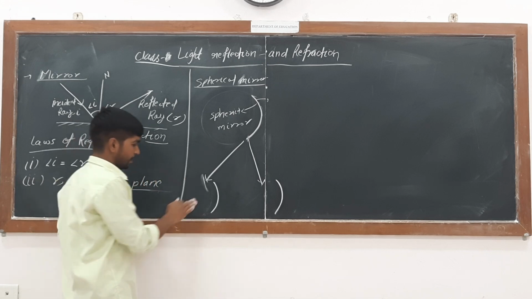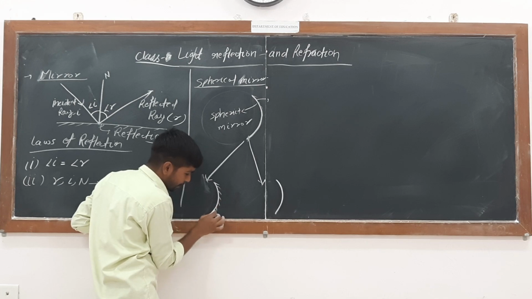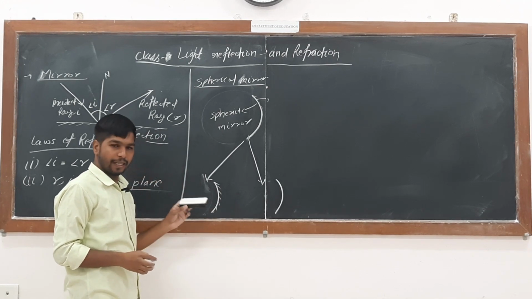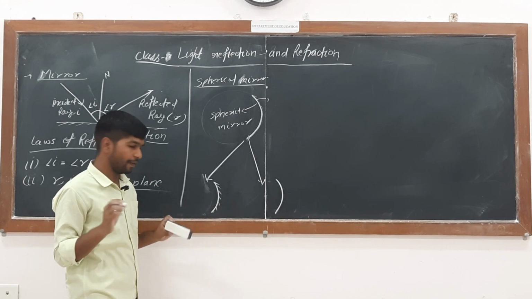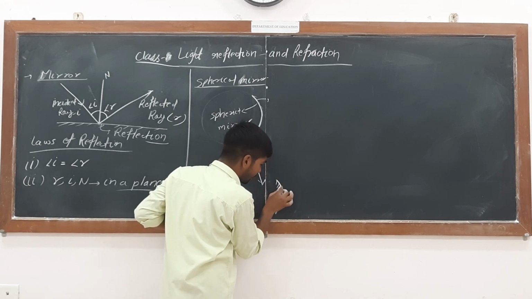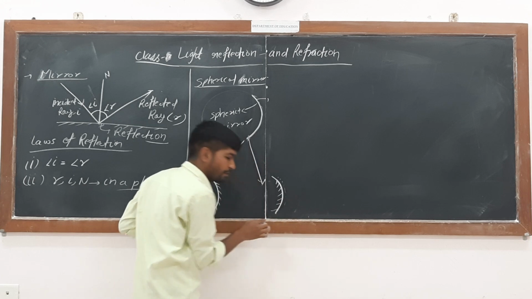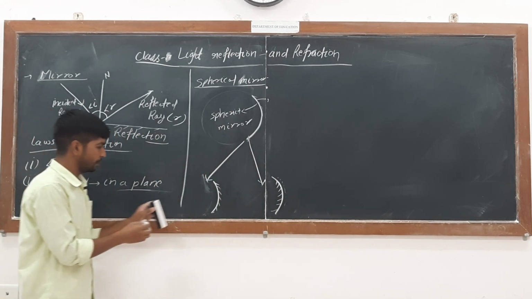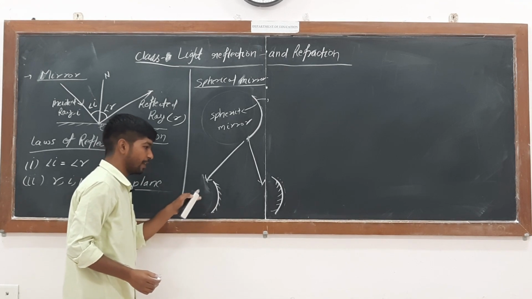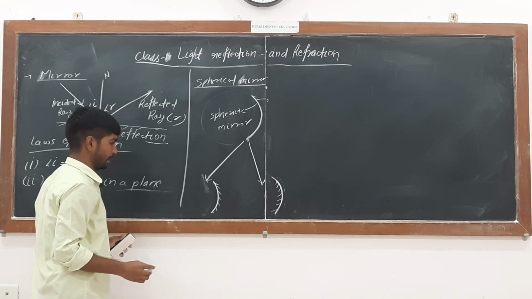If I silver this side, then the inside surface is the reflective surface. If I silver the other side, then the outside surface will work as the reflective surface. So there are two: here the inside surface works as a reflective surface, and here this side works as a reflective surface.